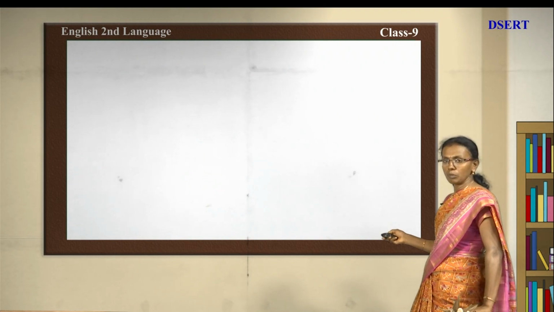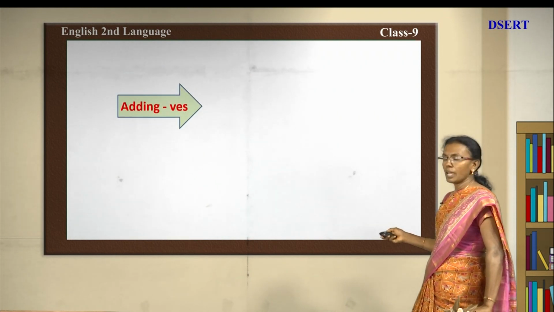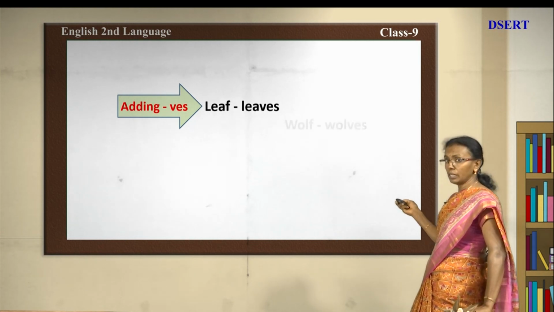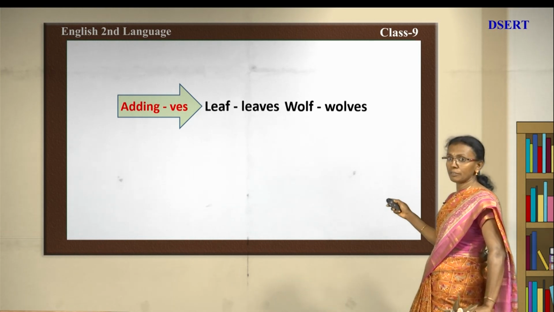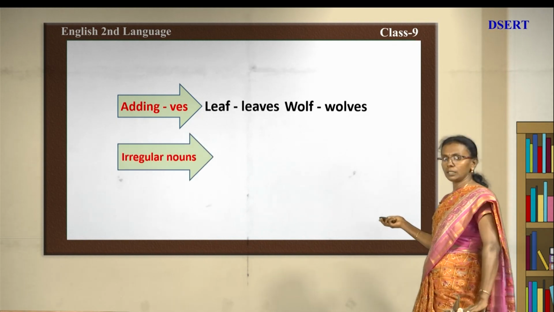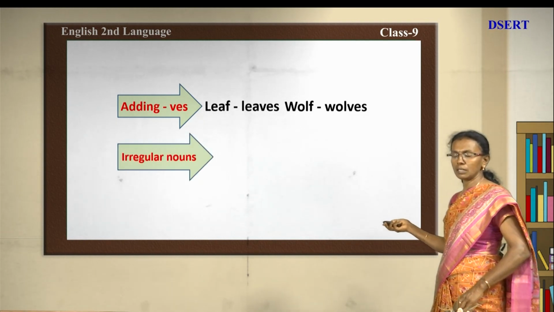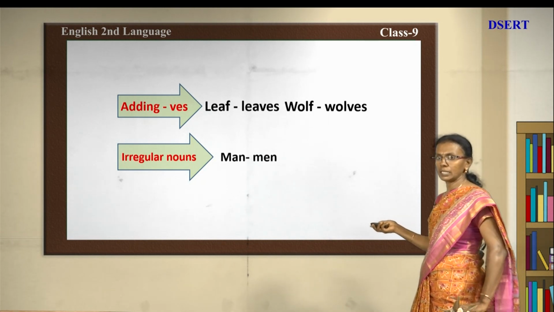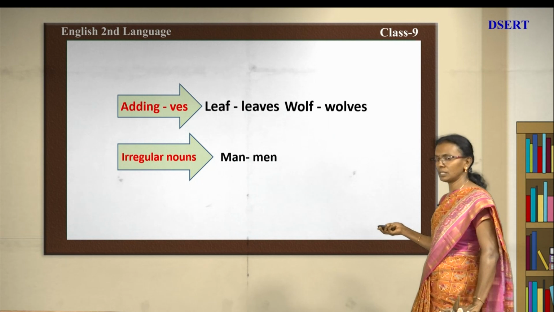Okay. Next we move on to another. See, adding ves, leaf, leaves. Next what you had? See, wolf, wolves. See here, this is something different. You can see the words there, irregular words. You are not changing the endings, you are interchanging vowels there.